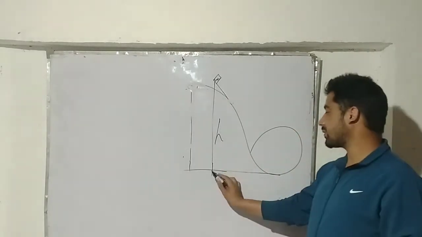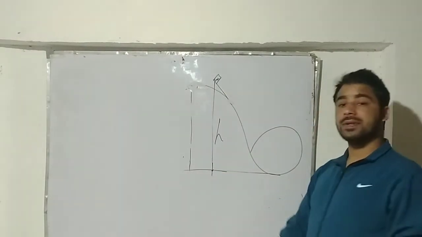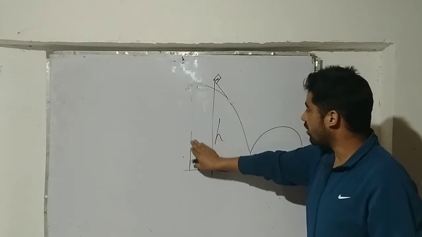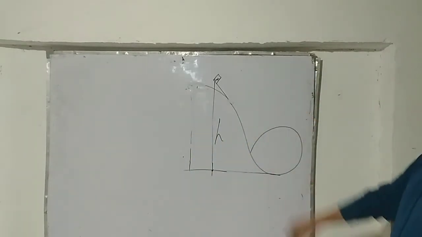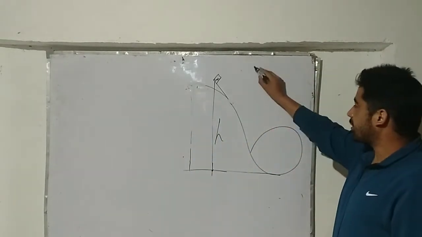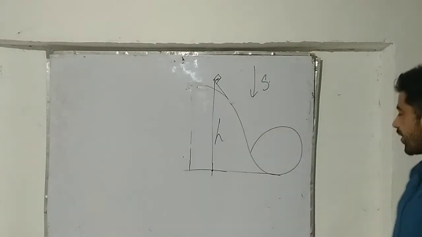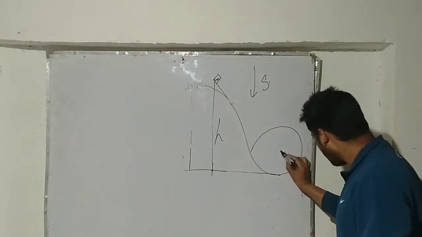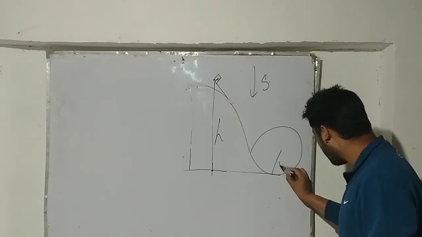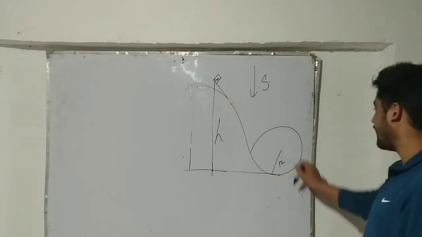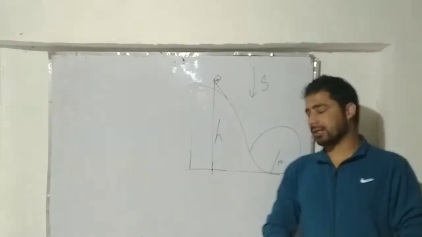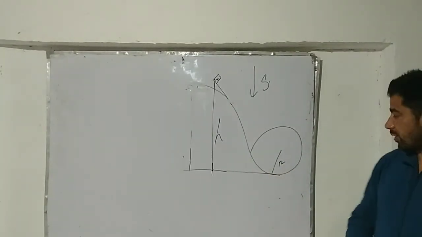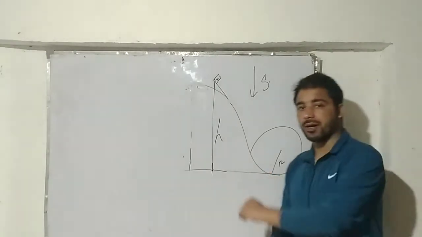I take this as the reference to calculate the potential energy of this particle in a region of gravity. In the problem, the circle we are talking about is, more specifically, a vertical circle. Every circle has some radius, let it be r.